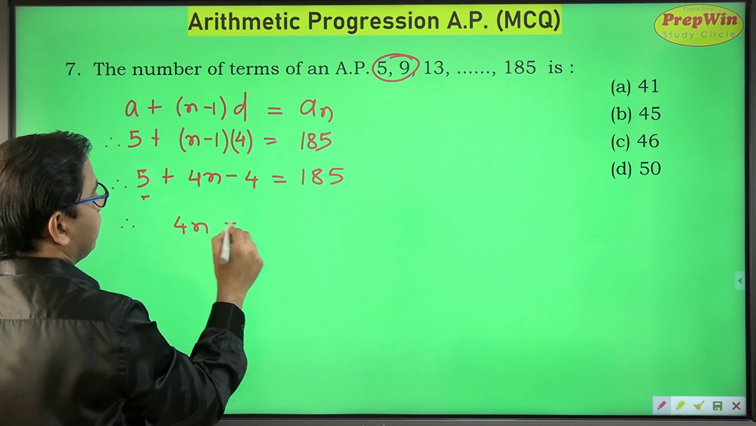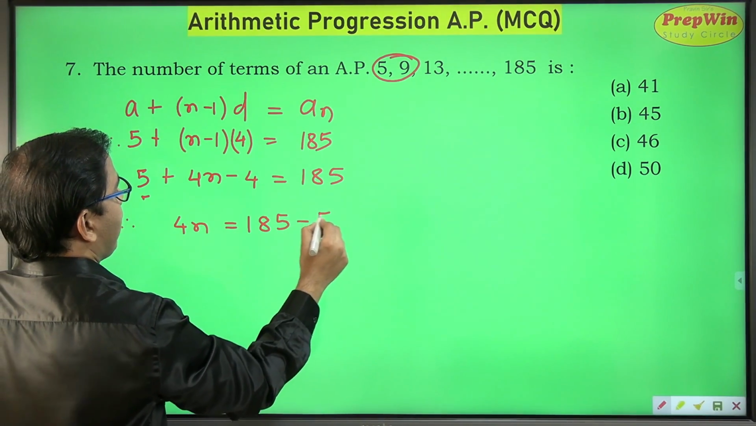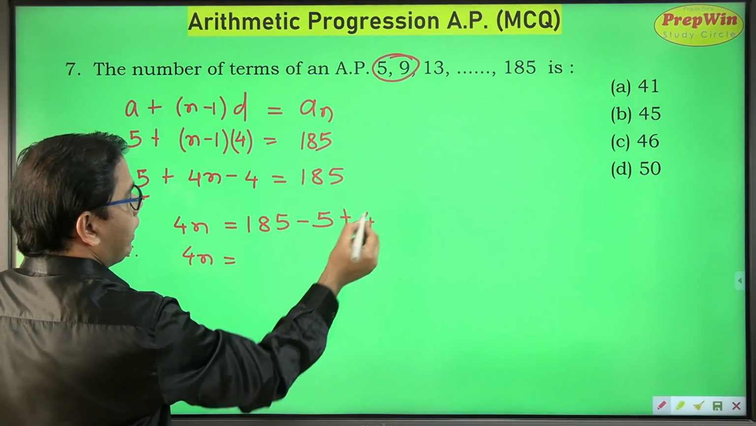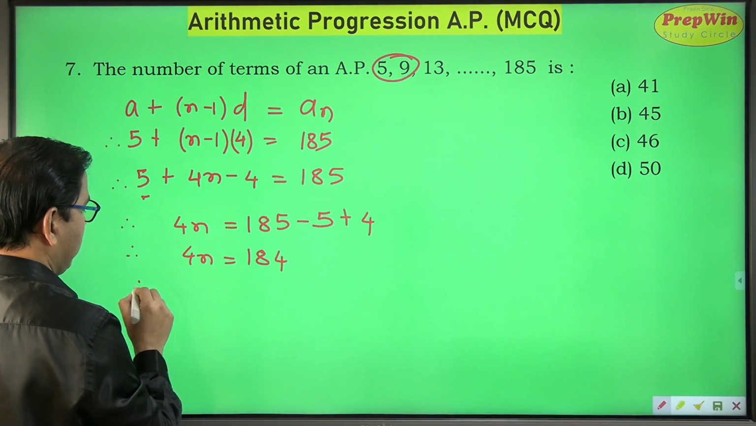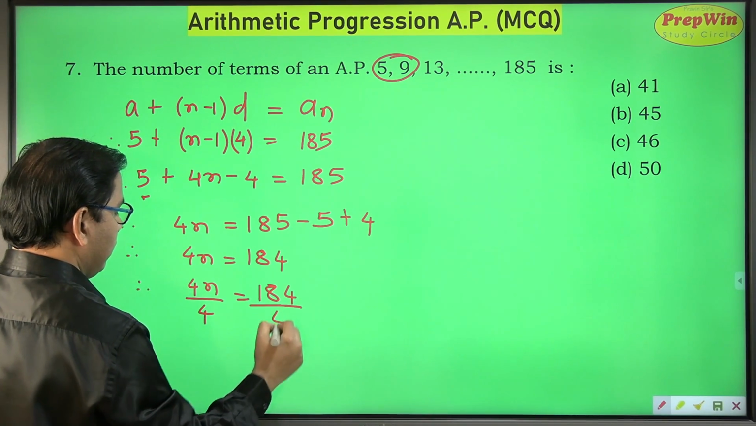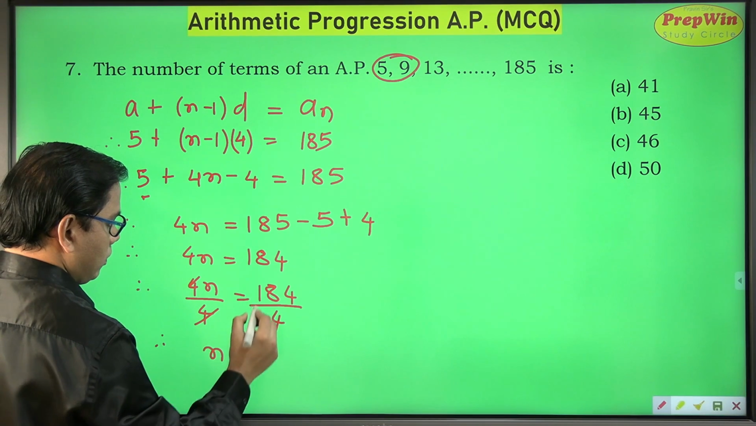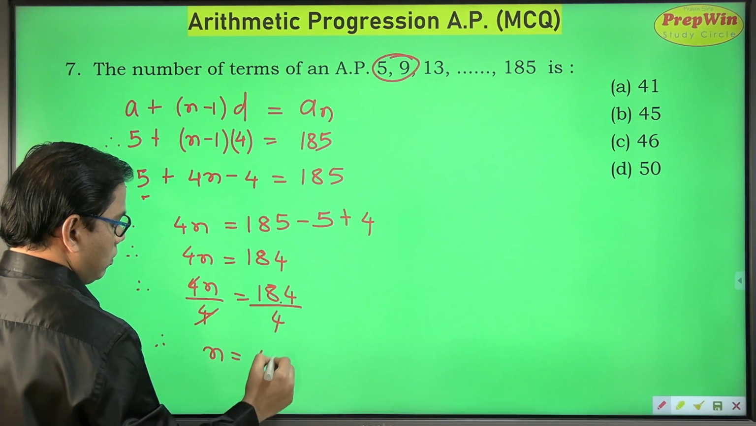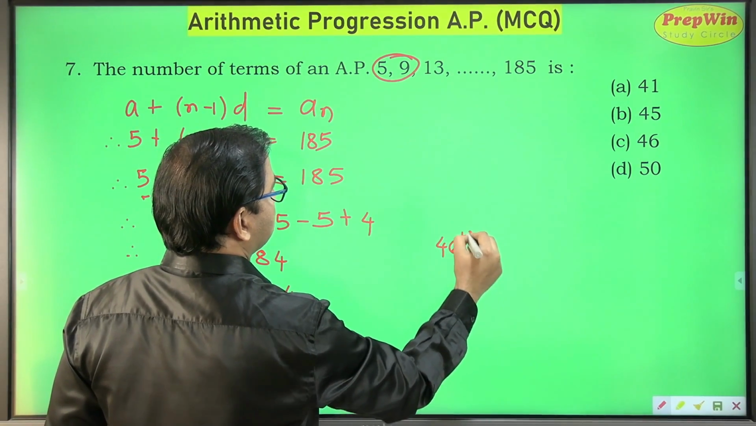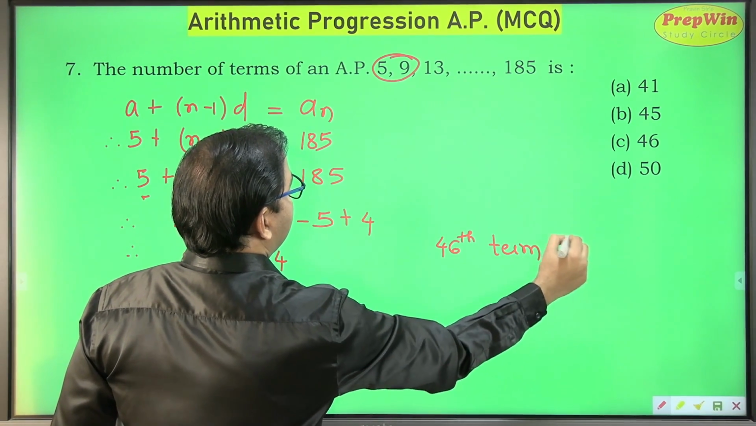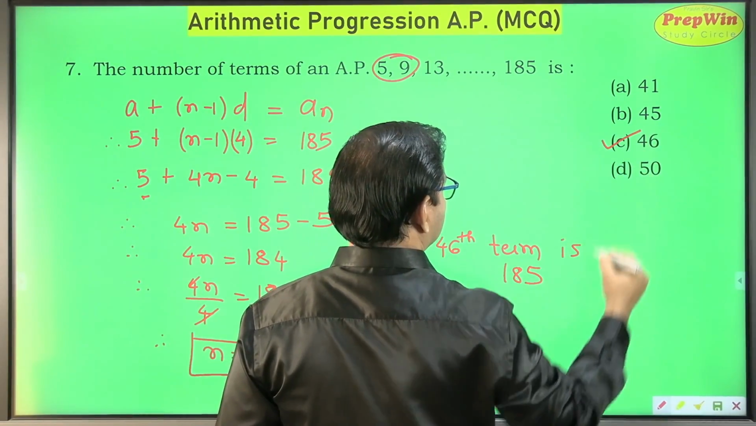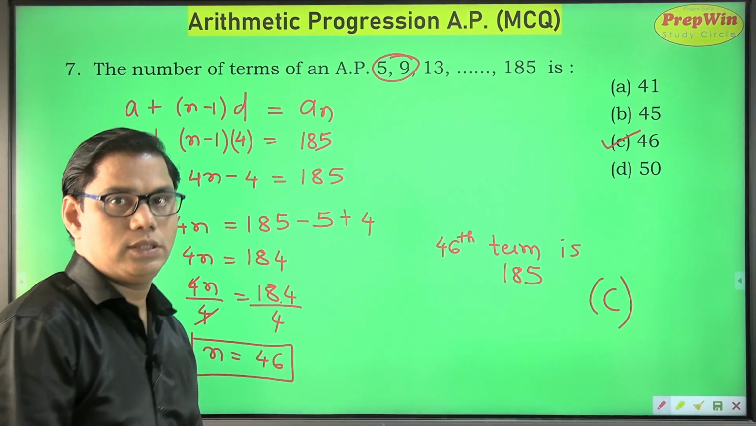Therefore 4n is equal to 185 minus 5 plus 4. Therefore 4n is equal to 180 plus 4, which is equal to 184. Dividing both sides by 4, I get the value of n as 46. So I can say that my 46th term is 185, or the total number of terms is equal to 46. So the correct option is option C.